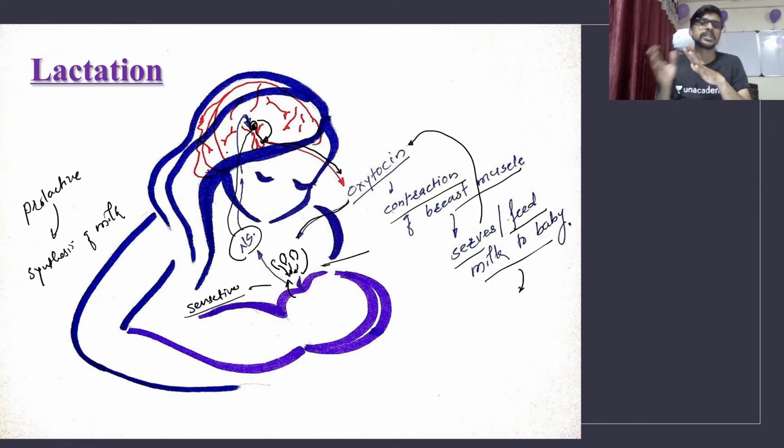So slowly, after 1 year, you see the baby is trying to eat most of the things which are artificial. We make different types of foods for the baby.